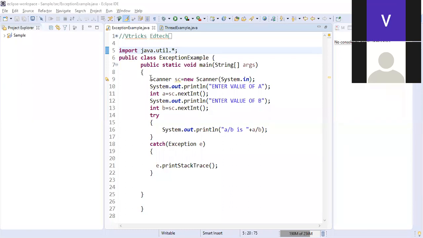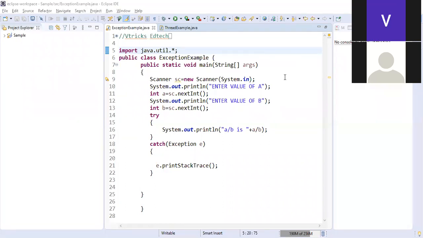Now I say Scanner sc is equal to new Scanner(System.in). When the user enters some number, I need to scan it, right? To scan it, I require a scanner. So I'm creating a Scanner object here. System.in is the parameter where I say I'm expecting this as an input.